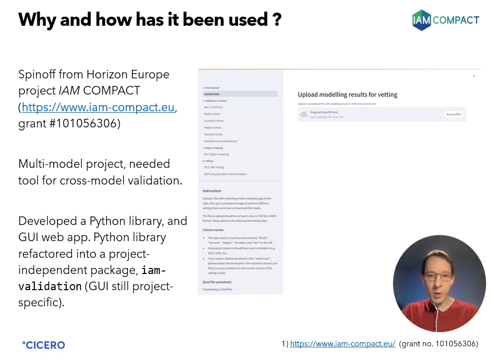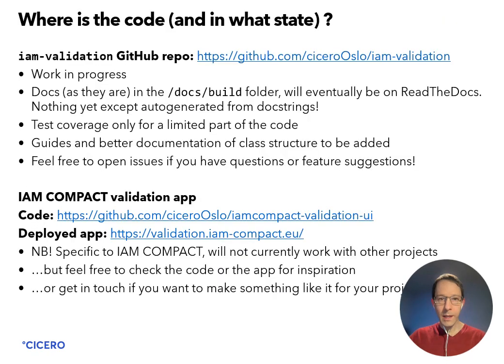Now, this web app currently uses a good deal of code that is specific to IAM Compact, so it can't be used directly in other projects at the moment, but it could be made more adaptable relatively easily if there is sufficient interest. For now, though, IAM validation provides Python code and classes that you can use in your own scripts or notebooks.